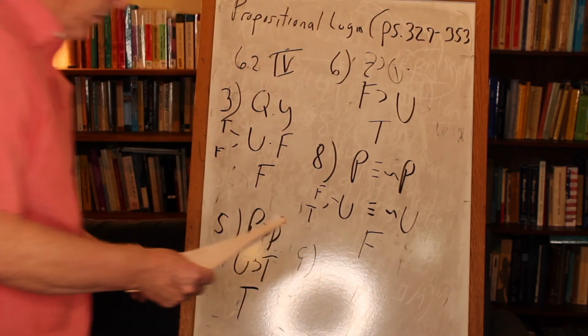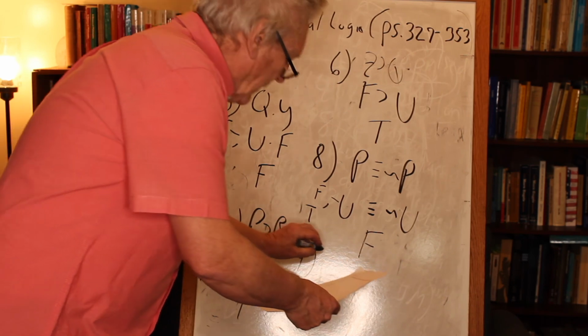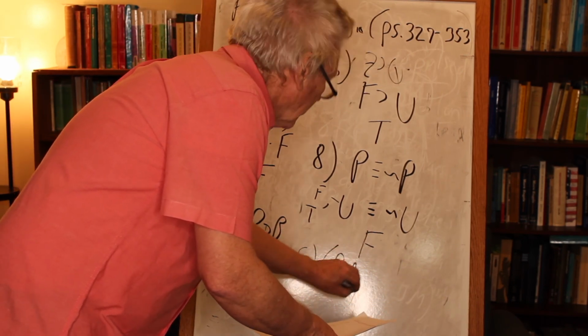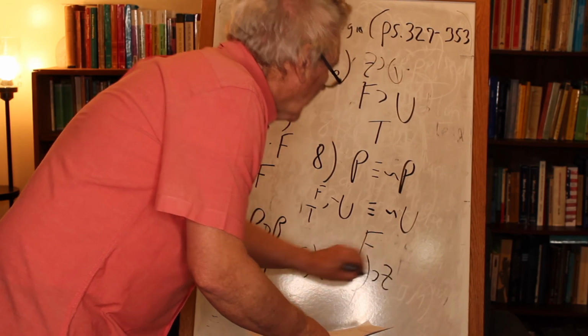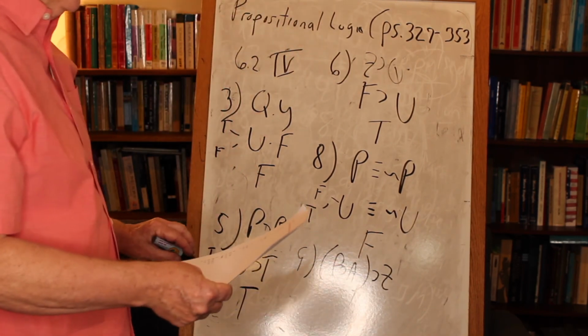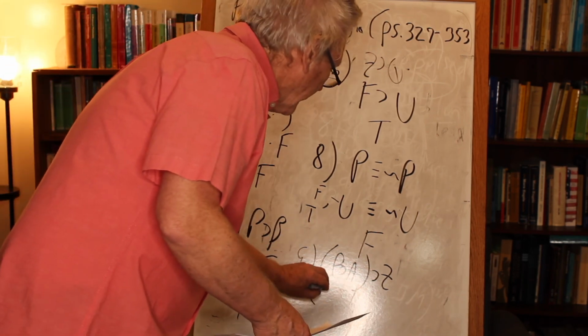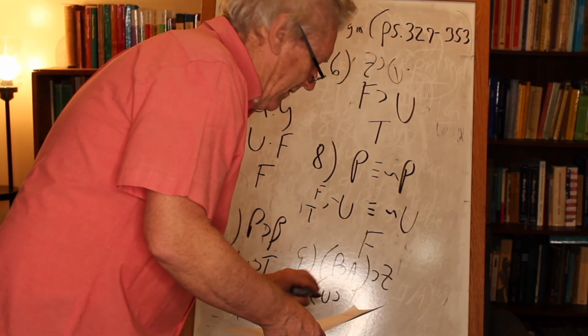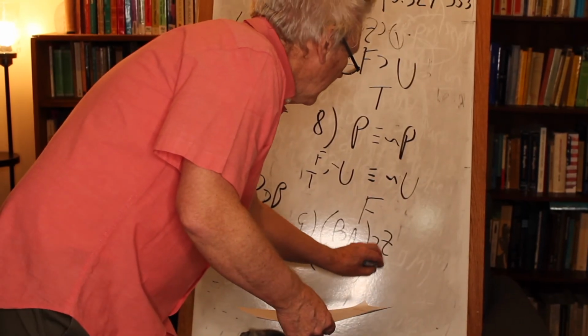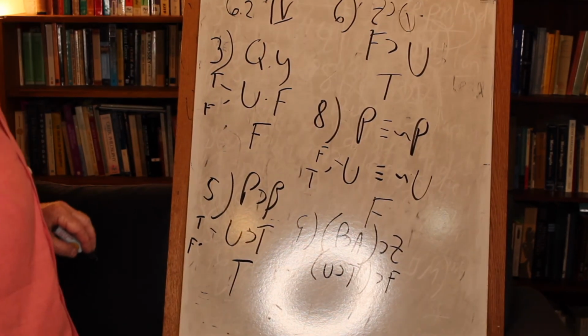Number 9, last one, a little more this time. P implies A, implies Z. Okay? First do what's in the parentheses there. So P, we're told, is unknown. Keep the parentheses there. Unknown implies true, implies false. Okay? Do we know what unknown is?